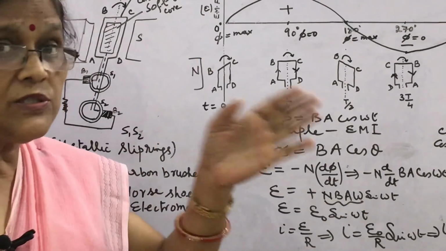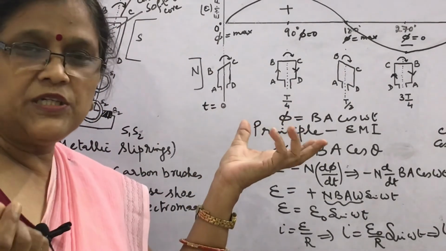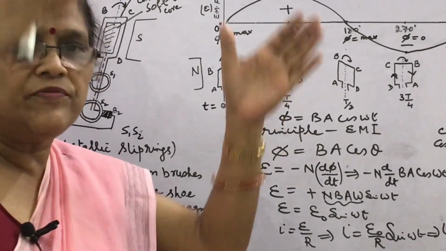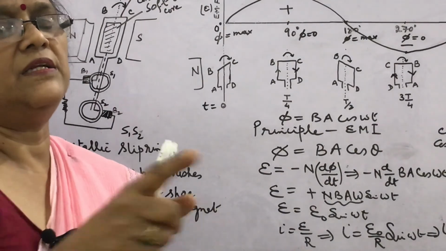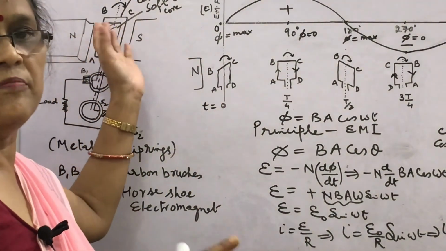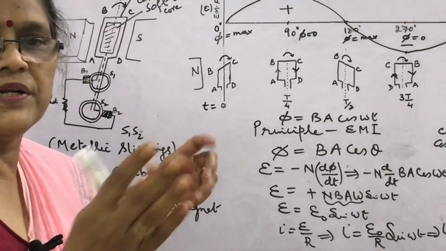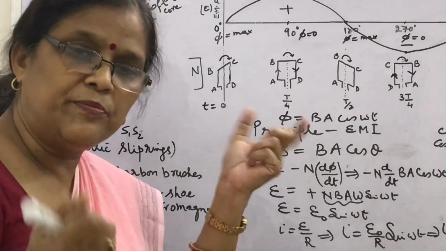If the rotation of the armature is provided mechanically, as we have seen, we get alternating current. We can also get alternating current by rotation provided by falling water. If the water is falling on the turbine and the shaft is rotated and the shaft is connected with this coil, then the coil is rotated in the magnetic field and induced EMF will be produced.